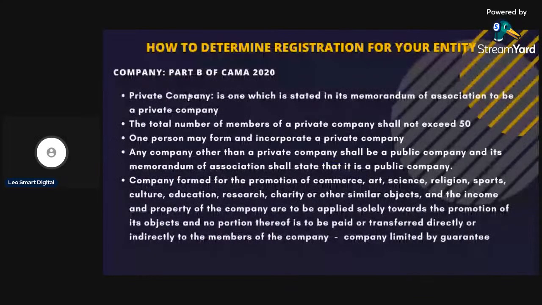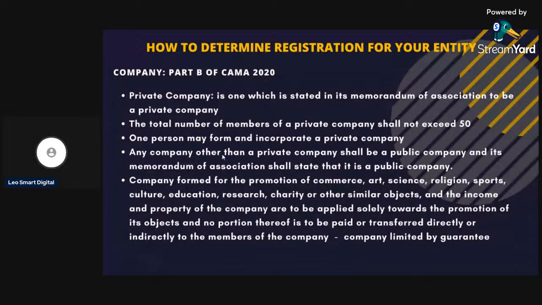Now, Part B takes into consideration company. You have the private company. What defines a private company is that, one, the memorandum of association must state it as a private company. Then the total number of members of a private company shall not exceed 50. One person may form and incorporate a private company. You see it, one person. So you can be the only director and the only shareholder of that company.